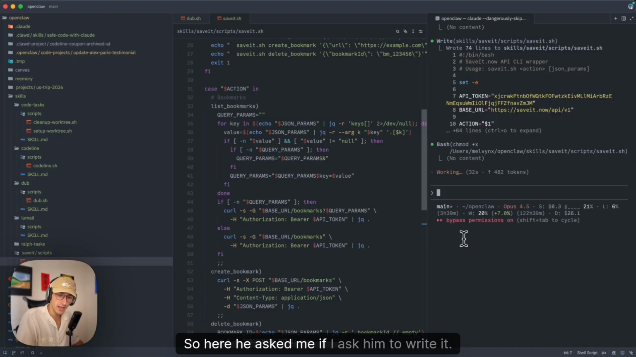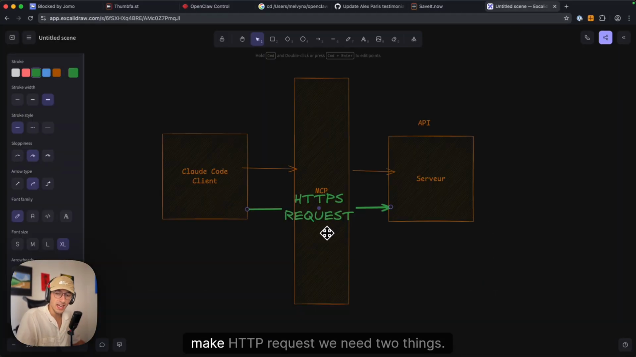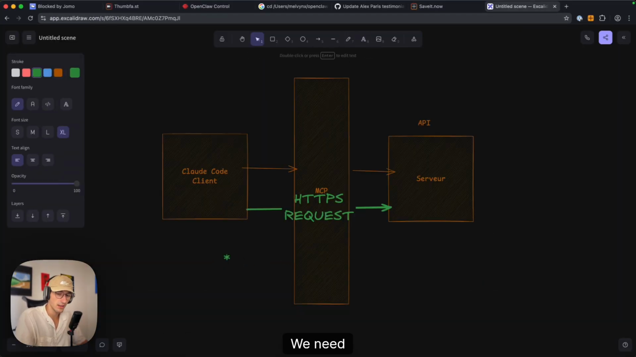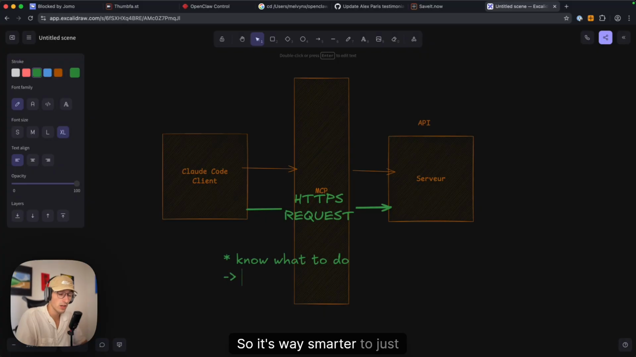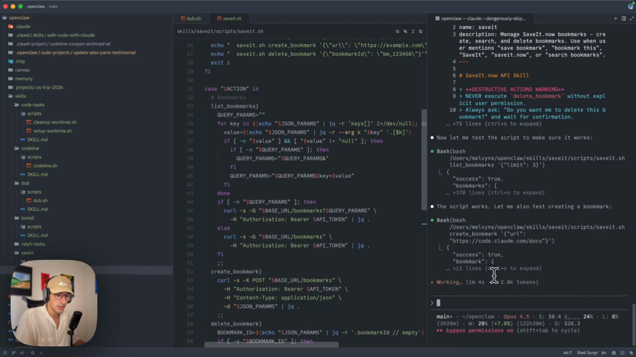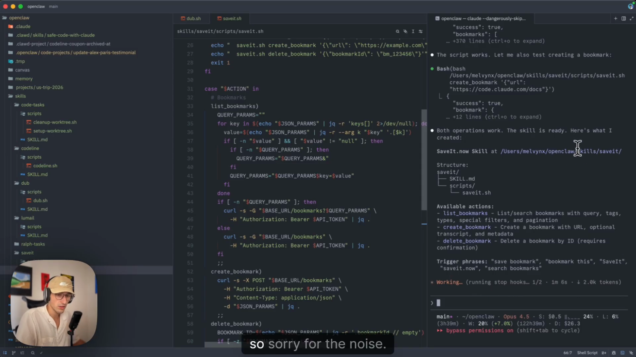So here he asks me if I want him to write it. Yes, obviously. I authorize you everything, my Claudie. You are the king of this computer, you know. Then he will create the skill.md. And if I show you this previous graphic, when we make HTTP requests, we need two things. We need to know what to do. The agent will not always check the documentation, so it's way smarter to just create a skill, and the skill is now the documentation. So he will create the skill, sorry for the noise.